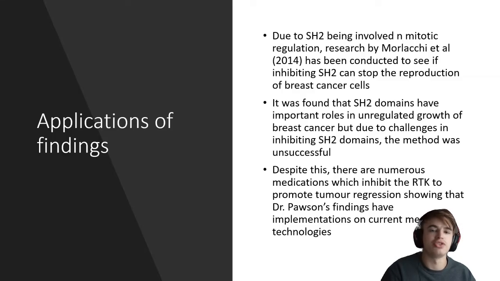And just some applications of his findings. There has been research in inhibiting the SH2 domain in order to stop cancer from growing and tumor growth. This was actually unsuccessful because they couldn't isolate the SH2 domain and specifically inhibit it. But there has been work done on inhibiting the receptor tyrosine kinase in order to cause tumor regression.